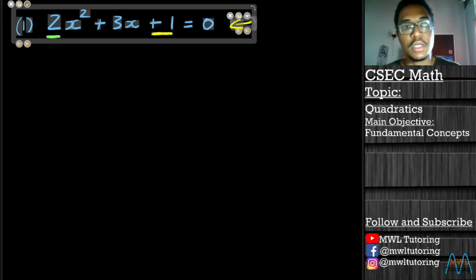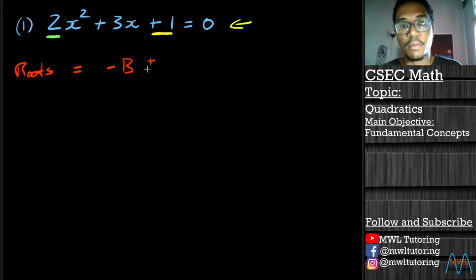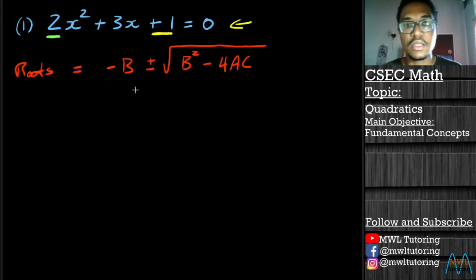So this is our same quadratic here again. And this time we're going to use the quadratic formula. And the quadratic formula looks like this. It tells us that our roots, the formula for it, is equal to minus b plus or minus the square root of b squared minus 4ac all over 2a.